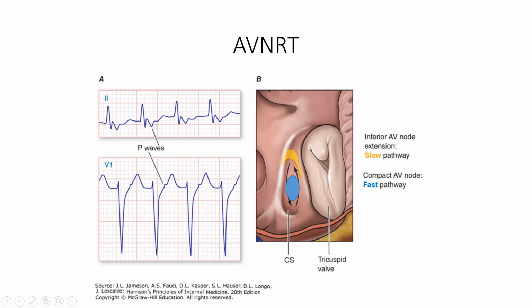Here we can see a patient with AV node reentry tachycardia. And what has happened is we can see that the usual slow pathway in the reception area of the AV node is right next to a fast pathway in the AV node in a percentage of the population. Some 10 to 15% of the general population has this extra fast pathway, so that if, say for example, a premature atrial contraction shows up while the regular slow pathway is in its refractory mode, it will simply hop onto the fast track and initiate this AV node reentry tachycardia.